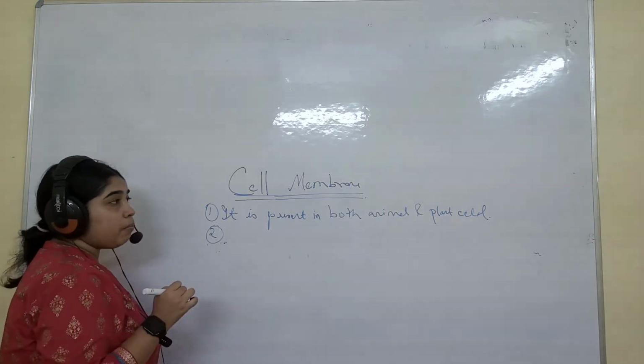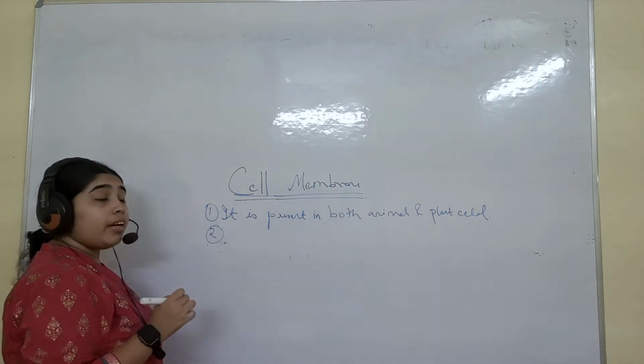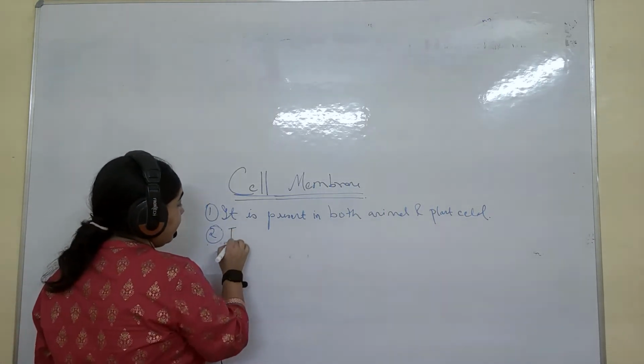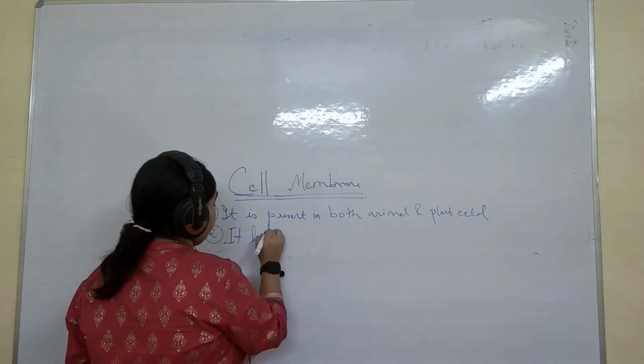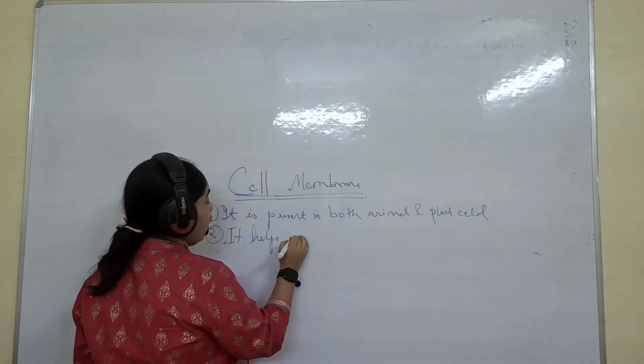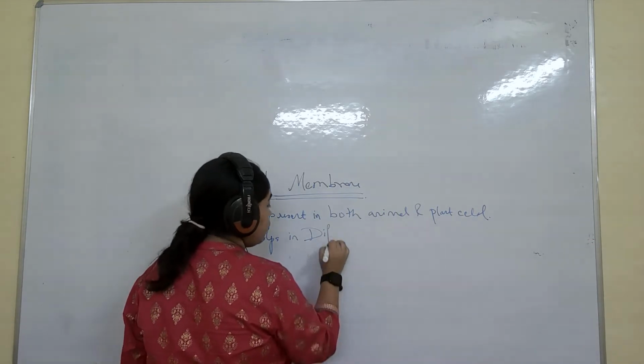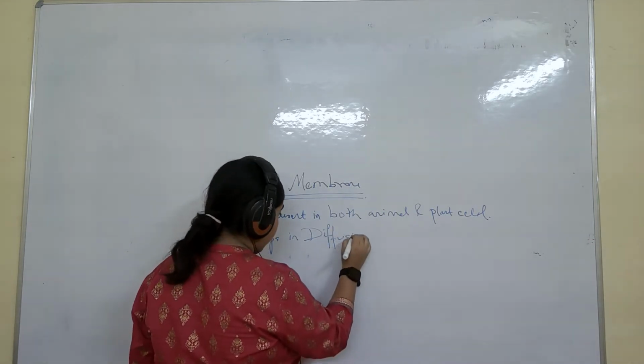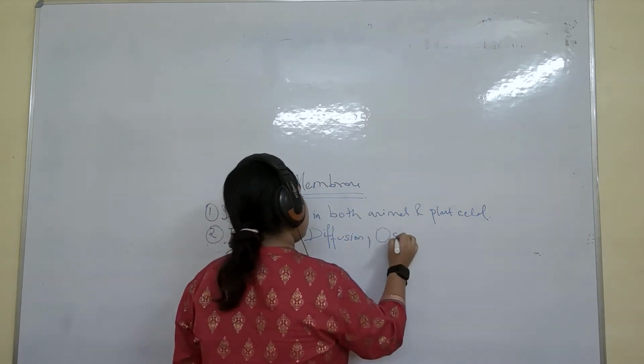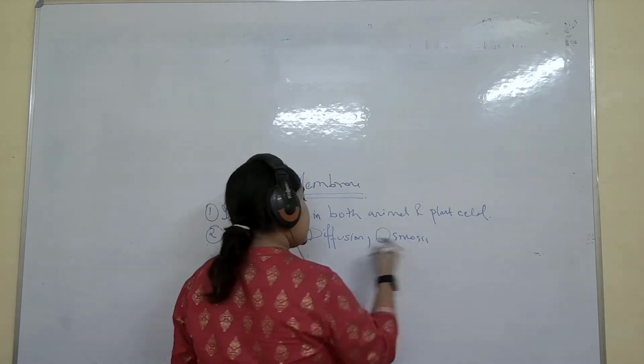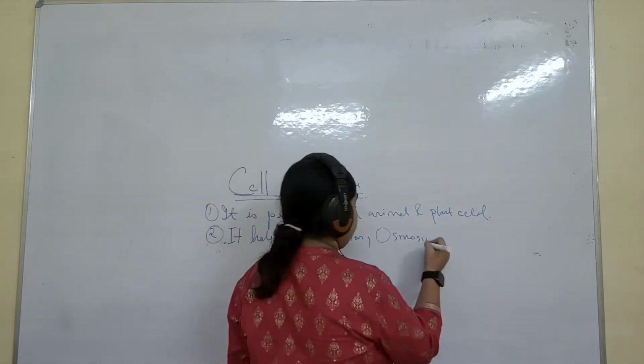Point 2 we have to remember is that cell membrane helps in diffusion. What is diffusion? I will explain, don't worry. Osmosis and reverse osmosis, I will explain these, all in a single chapter.